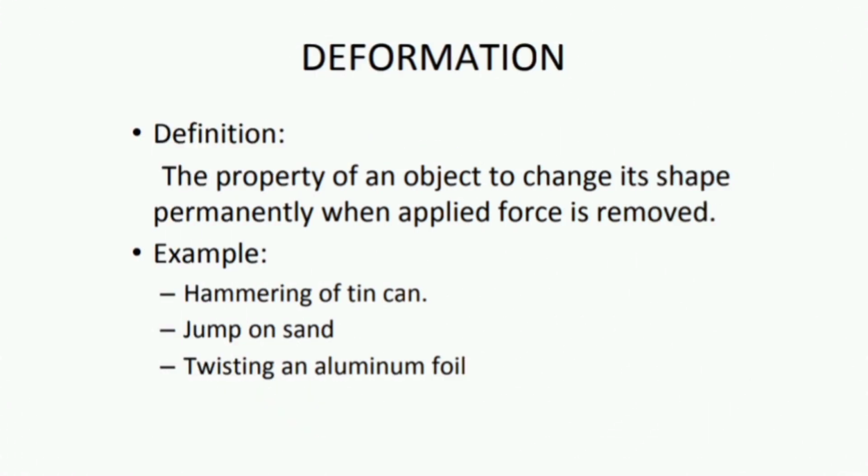What is deformation? Basically, it is the property of an object to change its shape permanently when the applied force is removed. It means when a force is applied to an object and is then removed, the shape is changed permanently. The shape will not come back to its original shape. It means that the object is not elastic. Some examples are hammering a tin can, jumping on the sand, and twisting an aluminium foil.